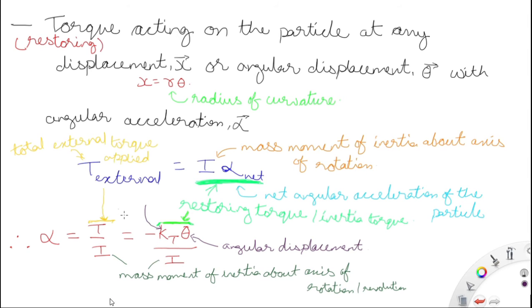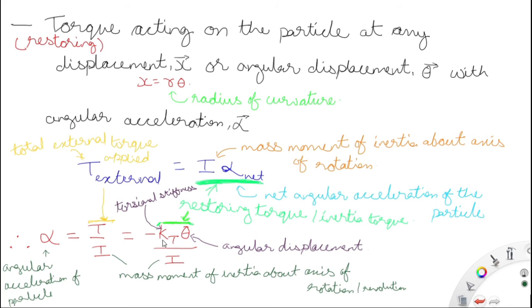So T is the external torque or torsion that you know, and it is equal to minus kt into theta, where kt is the torsional stiffness and theta is the angular displacement caused by that torque or torsion.